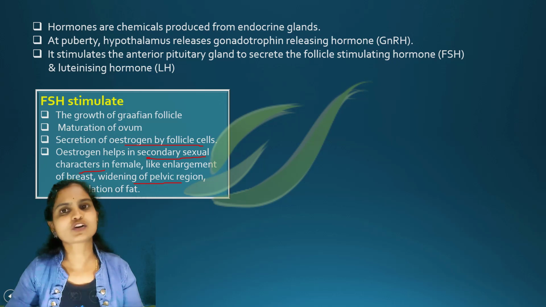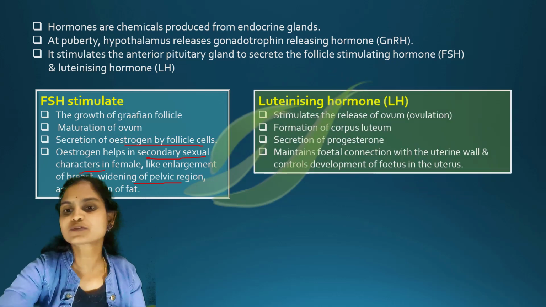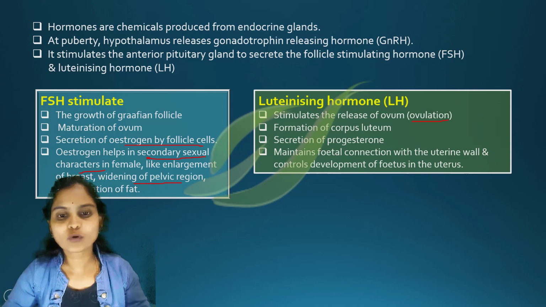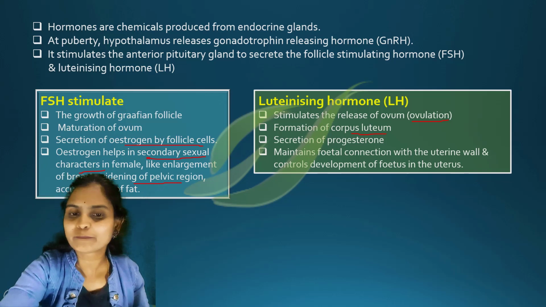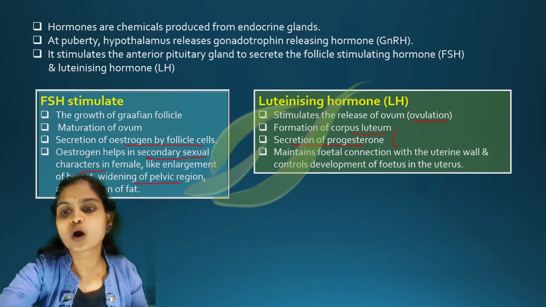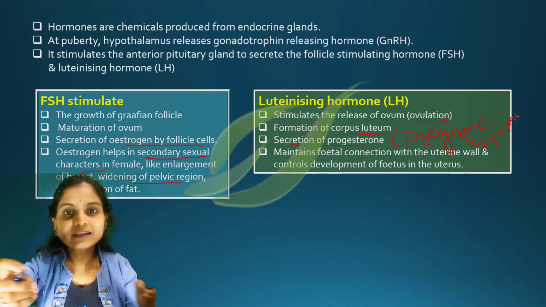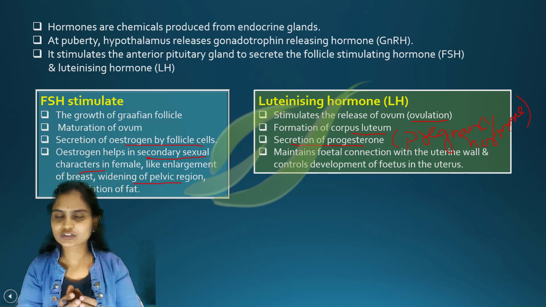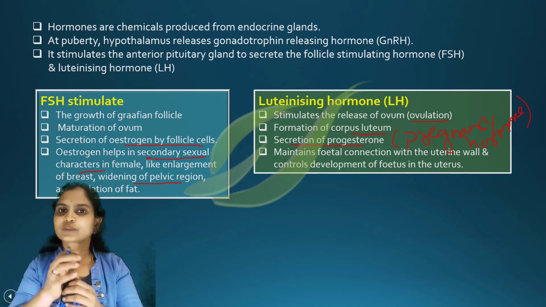Next we are going to study the function of LH. Luteinizing hormone, as I told you, helps in ovulation, the release of the ovum, and the formation of the corpus luteum. Please remember this is very important: the corpus luteum secretes progesterone. Progesterone is called the pregnancy hormone because it maintains the endometrium of the uterus and is also responsible for connecting the fetus with the maternal connectivity.